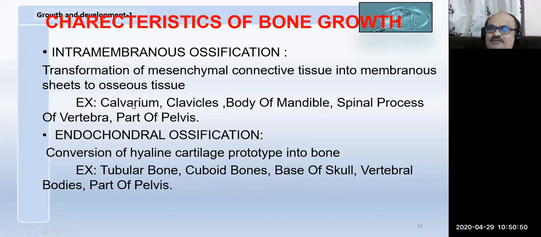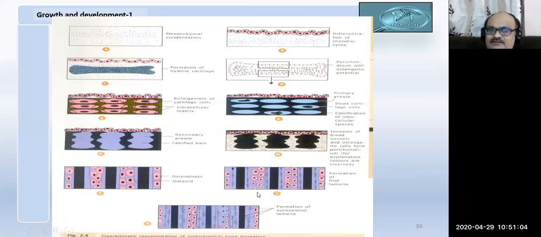For intramembranous, we have the calvarium, the body of the mandible, the maxilla, and everything is intramembranous. Endochondral ossification is formed at the base of the skull, where we have to bear stress or weight. So there is mesenchymal condensation, and there is formation of hyaline cartilage. This hyaline cartilage undergoes degeneration and is slowly replaced by bone cells. This is an example of endochondral ossification.